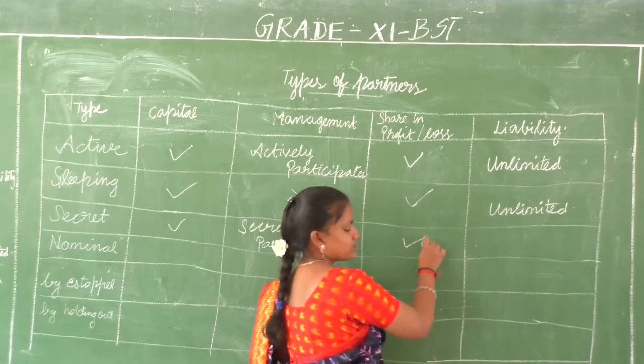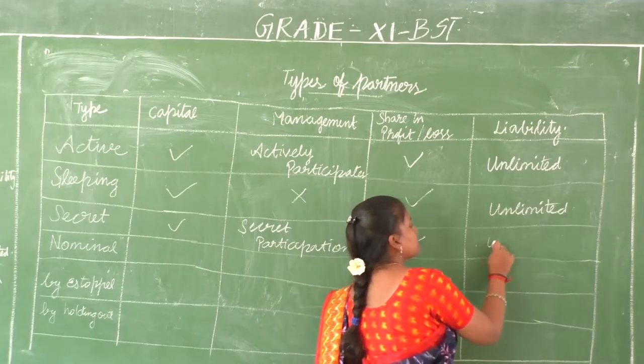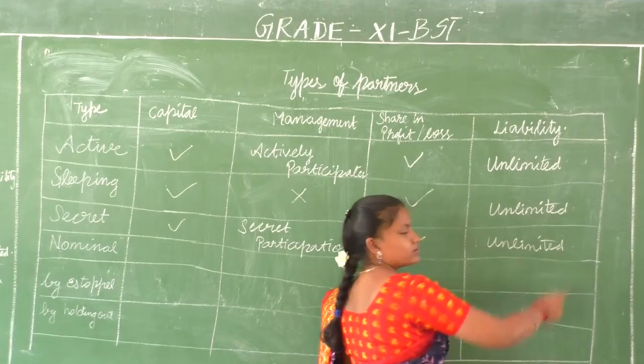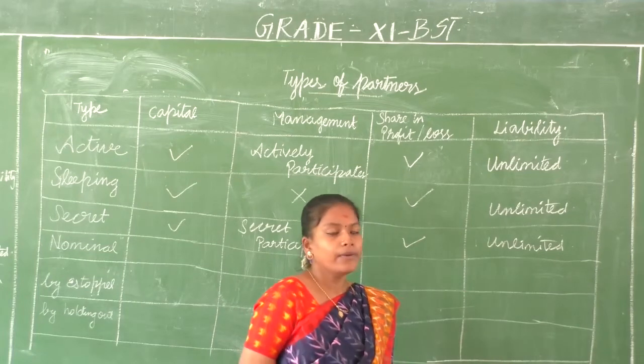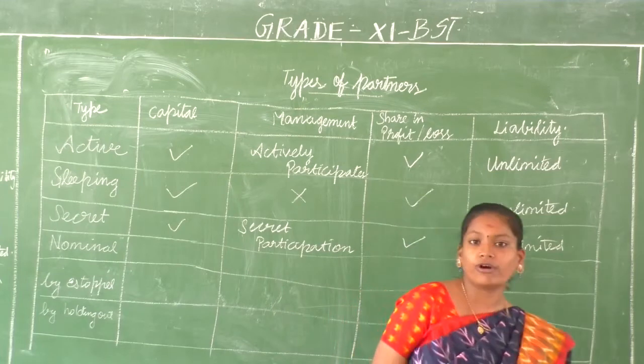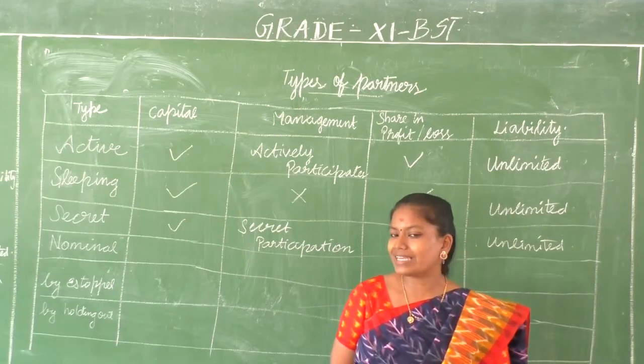Profit and loss, yes, of course they can share the profit and loss. And liability, even though they are secret, it is unlimited liability, because when the company is dissolved and people come to know that they are also a partner of this particular organization or firm, they will be bound to cover up the cost or repay the debts. That's why the liability is unlimited.